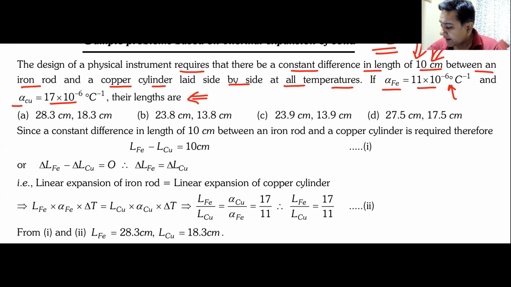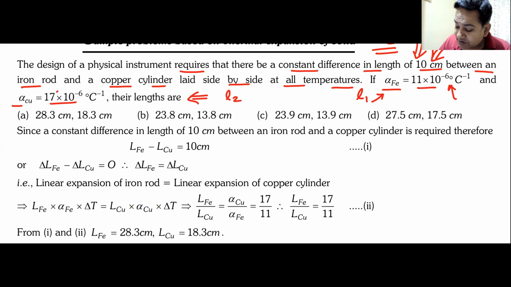Okay. Let me call the length of this iron rod L1 and the length of this copper rod L2. At any temperature, the length is L1 for the iron rod and L2 for the copper rod. Now tell me which one will expand more? Iron expands more or copper expands more? The answer is given in the question only.